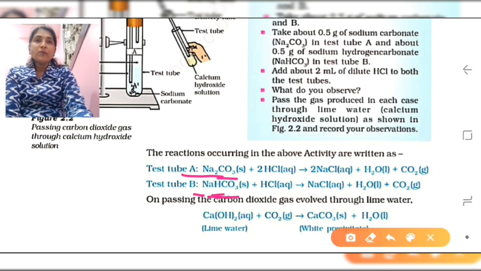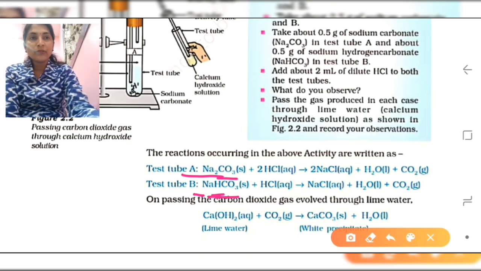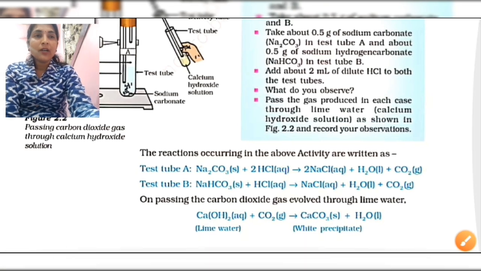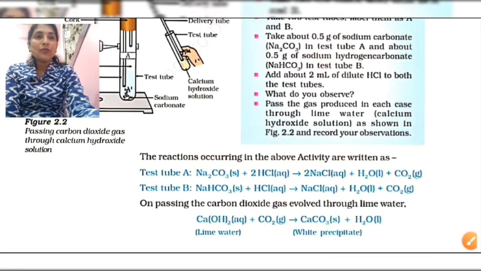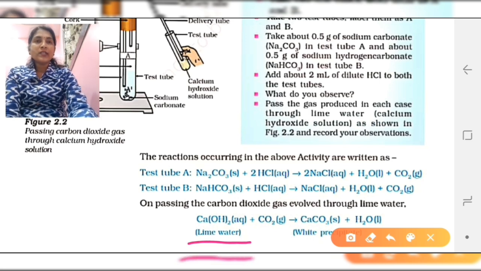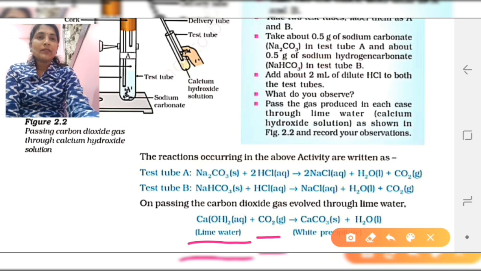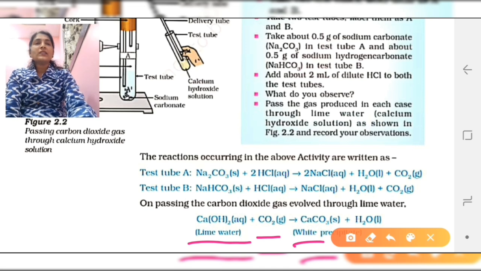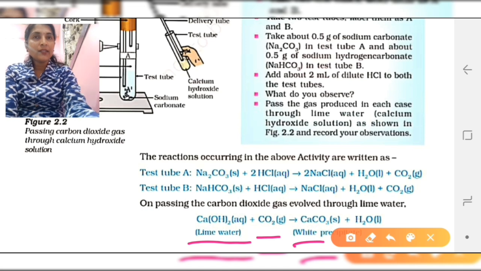So how can we come to know there is the formation of carbon dioxide gas? Lime water is used in this activity, which can confirm the formation of carbon dioxide gas. How can lime water help us find out that carbon dioxide gas is formed? Lime water means calcium hydroxide, and when you pass CO2 gas through it, it shows a white milky precipitation, that is, it turns milky in color. That shows that carbon dioxide gas is formed.